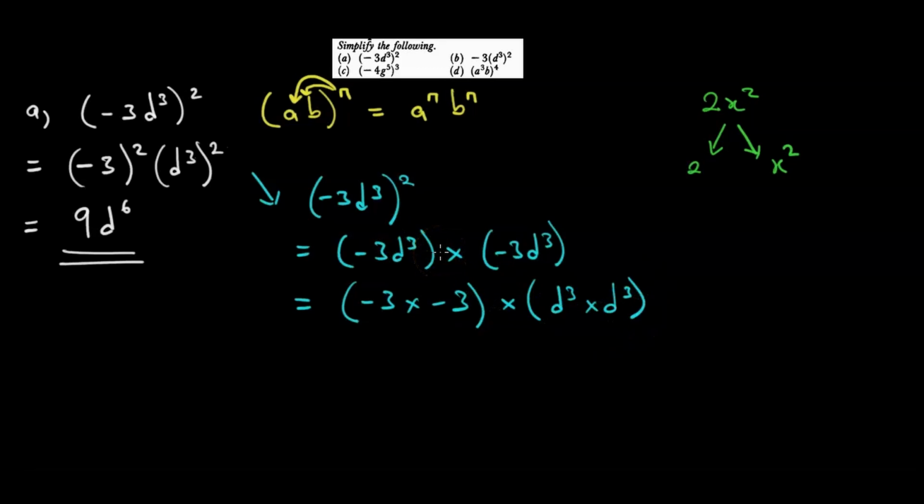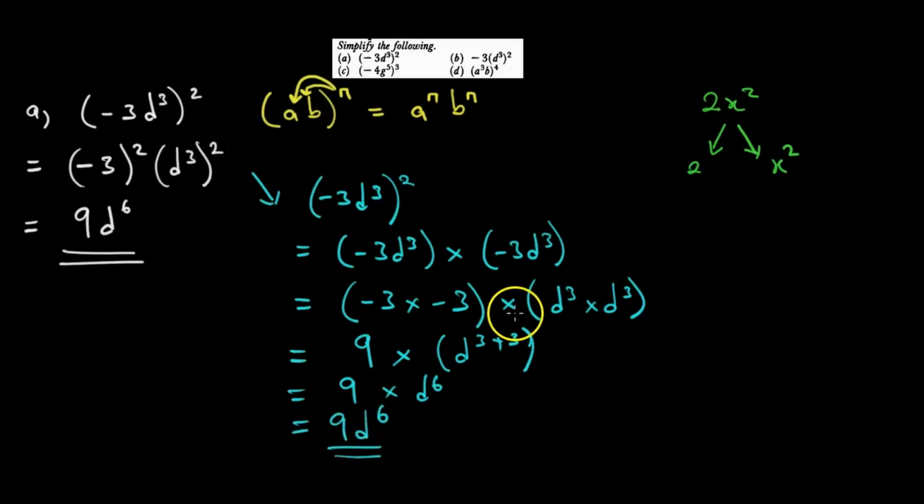To apply our law of indices, especially in this bracket, the number part is just 9. 9 times what? D to the power 3 times d to the power 3 becomes d to the power 3 plus 3. So we have 9 times d to the power 6, which is 9d6. So to escape some extra steps, you just apply the law of indices.